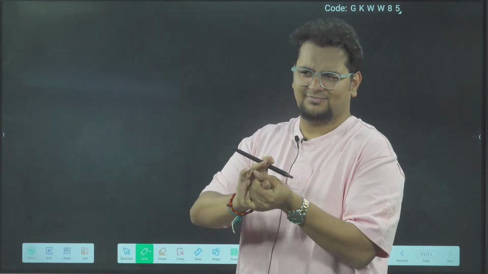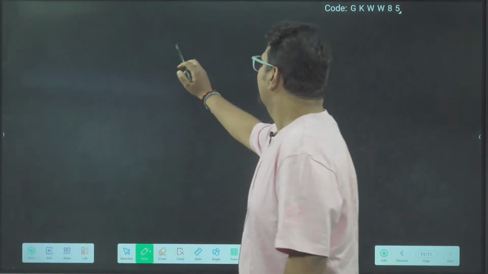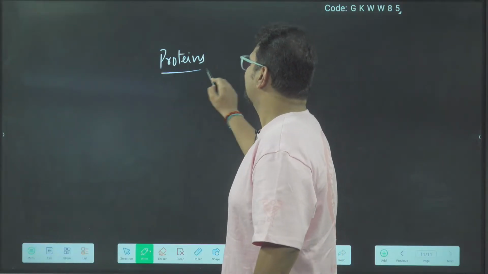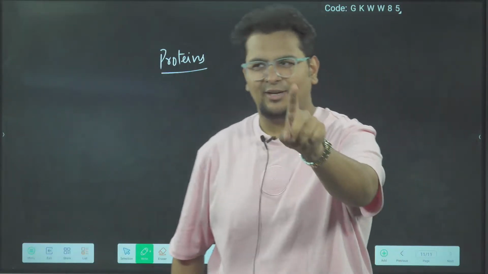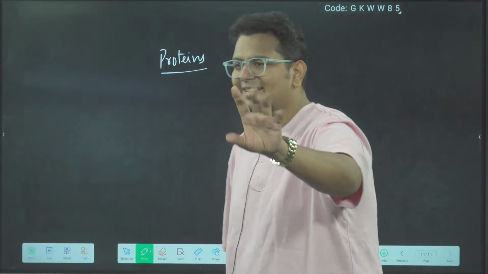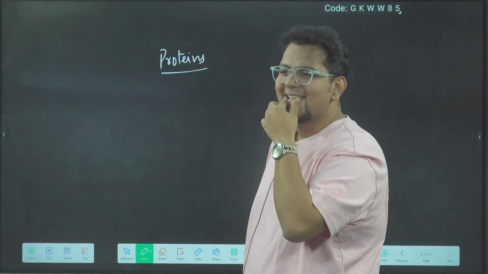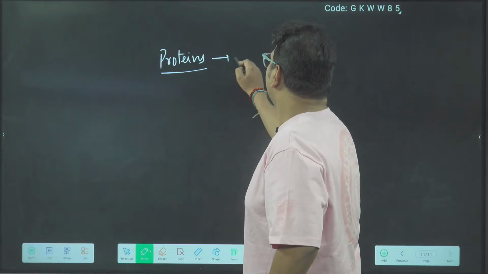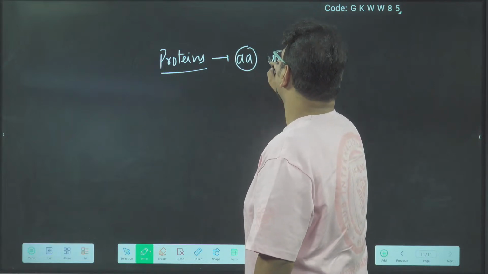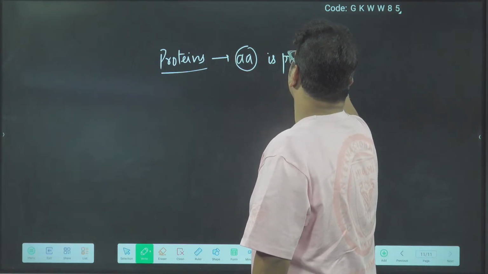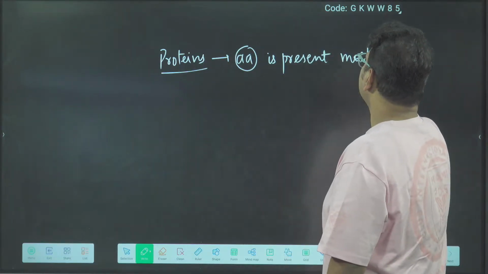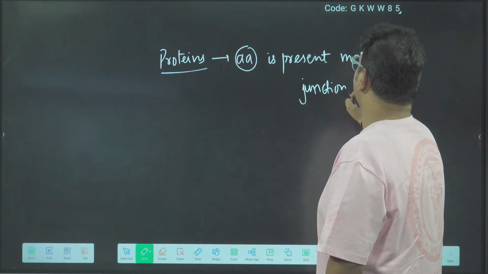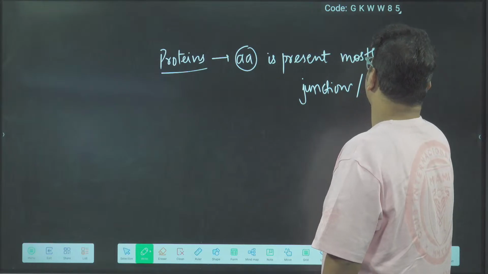In proteins, I'll ask you a question which you cannot say is for a biochemist. Biochemistry was there in the first year. In proteins, which amino acid is present mostly at junctions or bends?